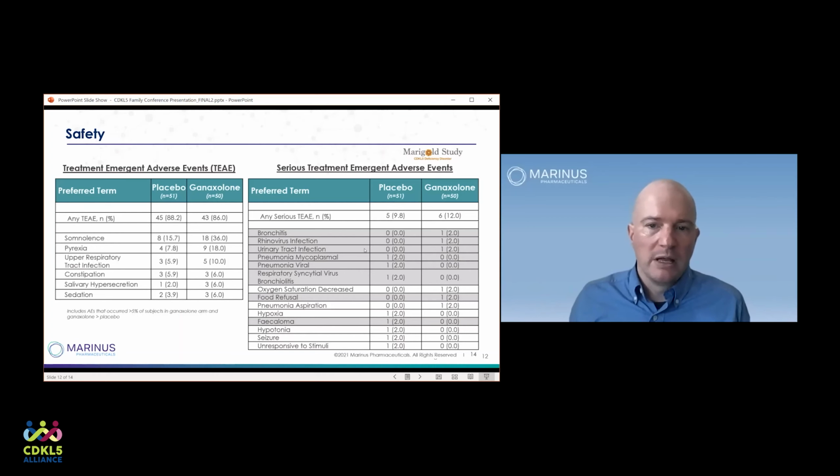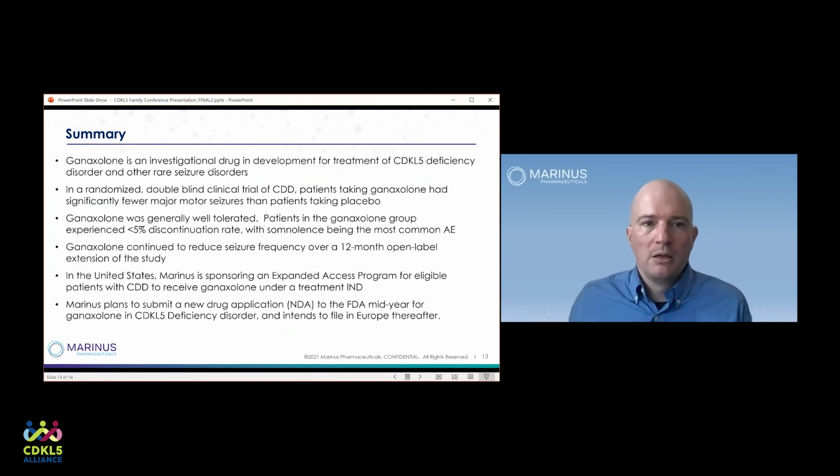But the list is shown there, and you can draw your own conclusions about what that means and how it compares to other seizure medications. In my clinical judgment, it's a very favorable adverse event profile. So in summary, ganaxolone is an investigational drug that's in development for the treatment of CDKL5 deficiency disorder and other rare seizure disorders.